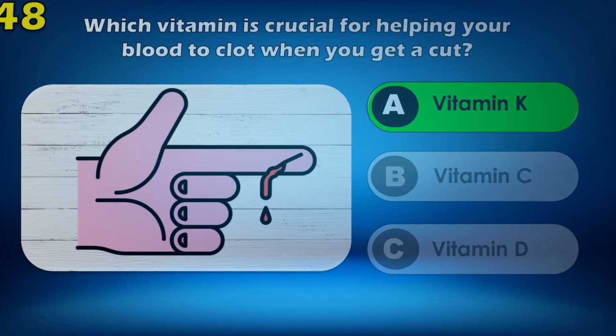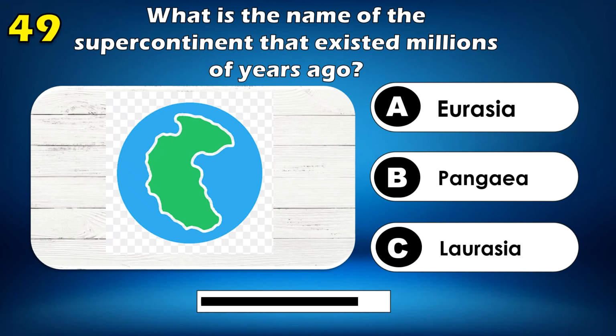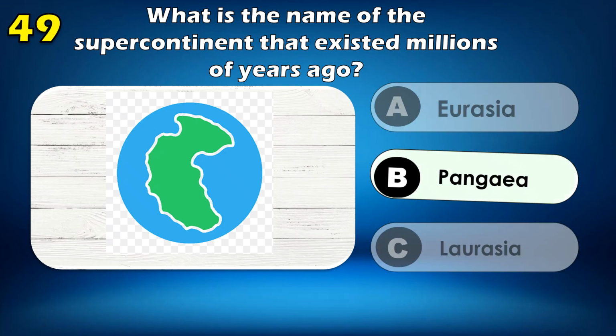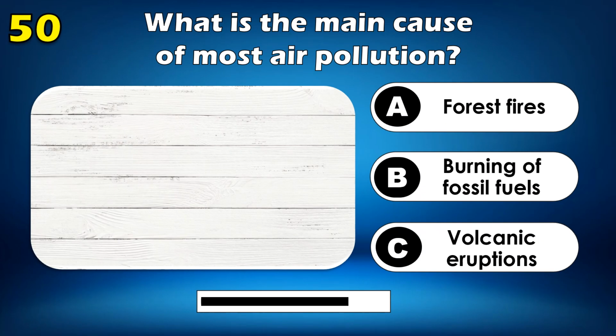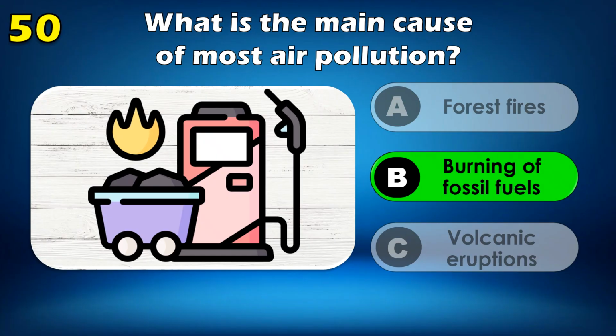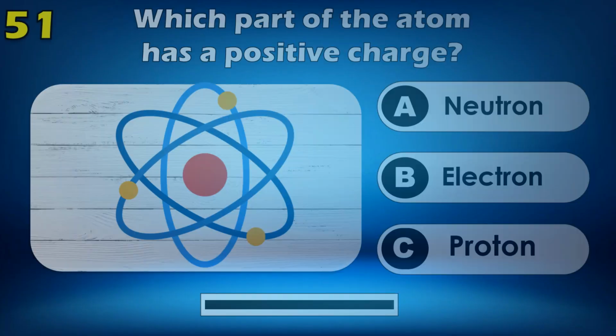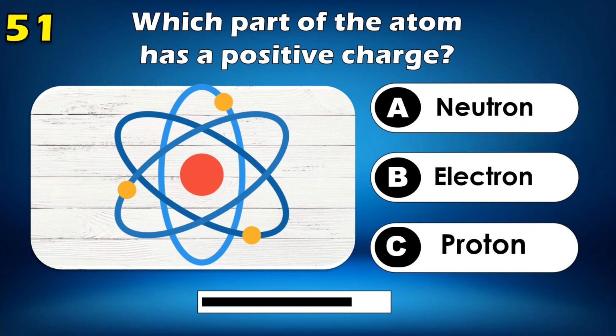A law. Which vitamin is crucial for helping your blood to clot when you get a cut? Vitamin K. What is the name of the supercontinent that existed millions of years ago? Pangaea. What is the main cause of most air pollution? Burning of fossil fuels. Which part of the atom has a positive charge?